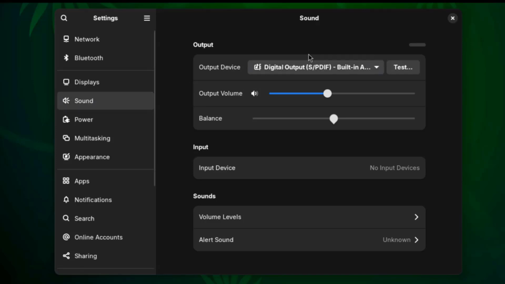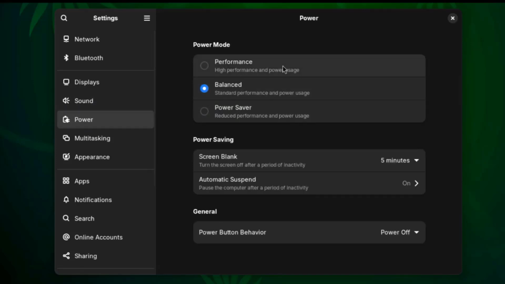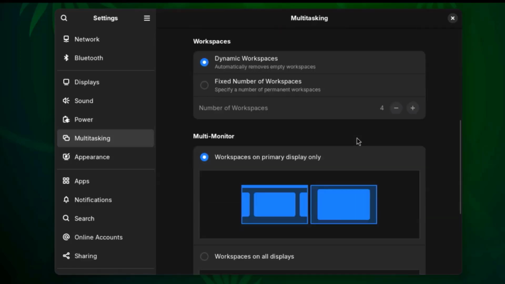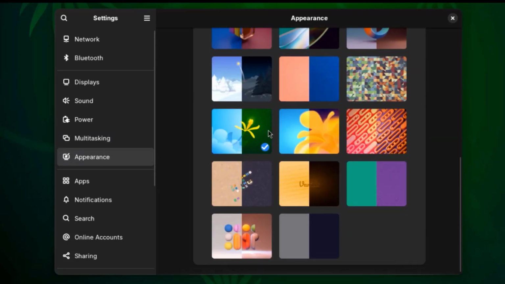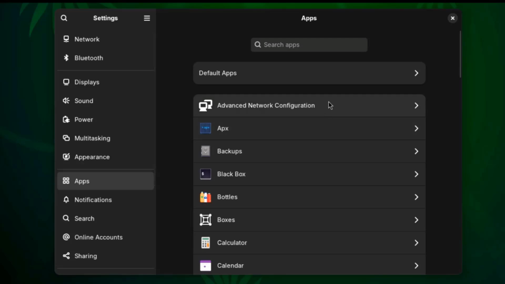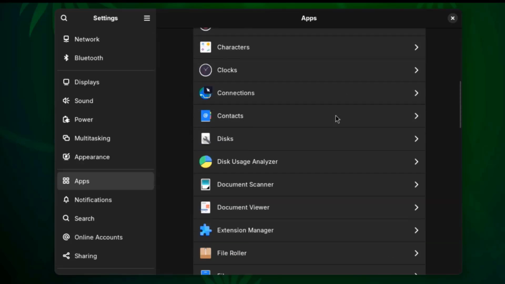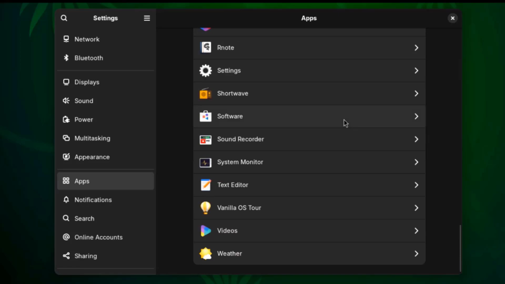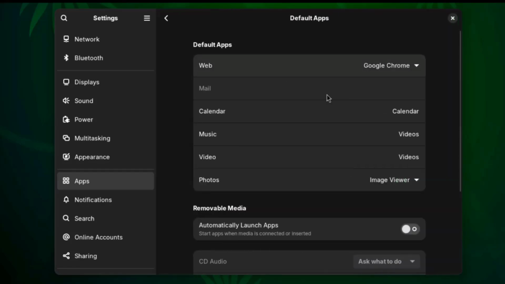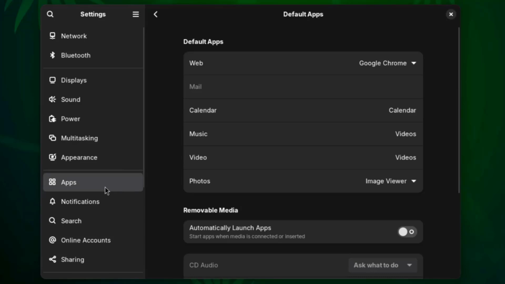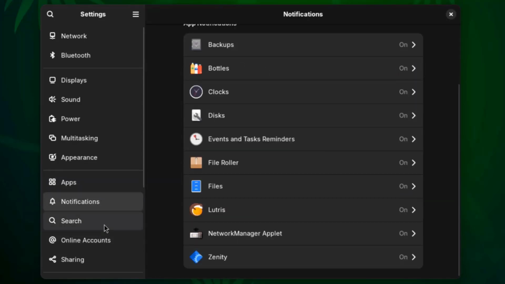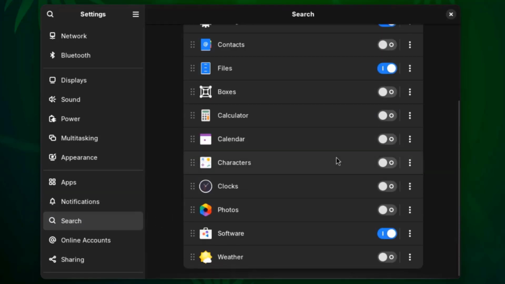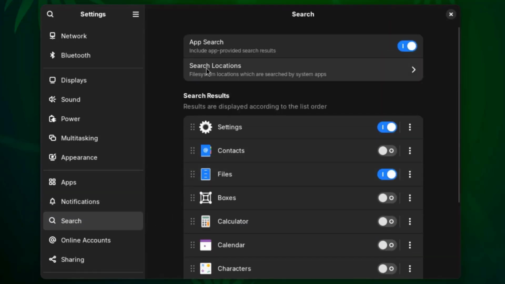This is the sound settings. This is the power settings. This is multitasking. This is appearance. This is a list of all the apps. And this is default apps. This is notifications, and you can configure notification settings here. This is search. And you can also select search locations.